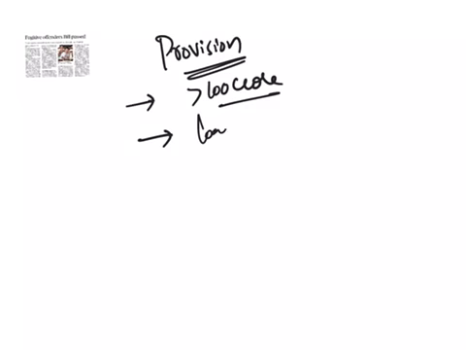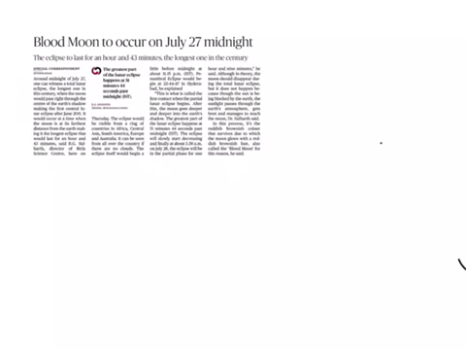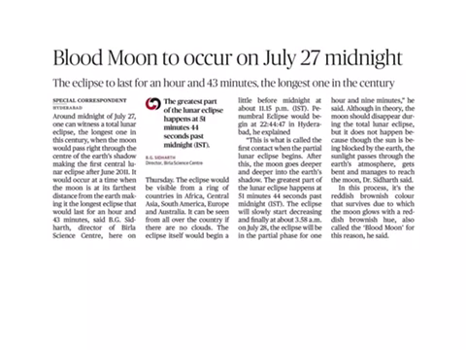Like loan defaulters, fraudsters, offences under tax laws, and Benami properties will also be covered. That means they will confiscate even the Benami properties also. And the Enforcement Directorate will be the apex agency for implementing this law. Yesterday, this bill was passed in Lok Sabha to bring back these white-collared criminals who fled the country to face a trial in India. Our next article is Blood Moon to occur only on July 7th midnight.